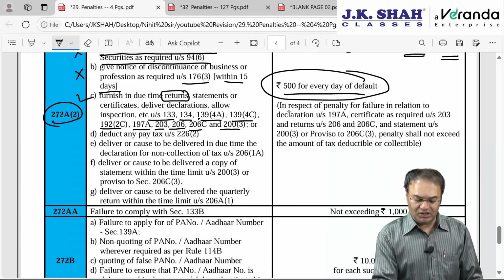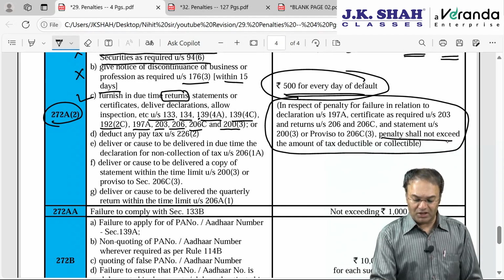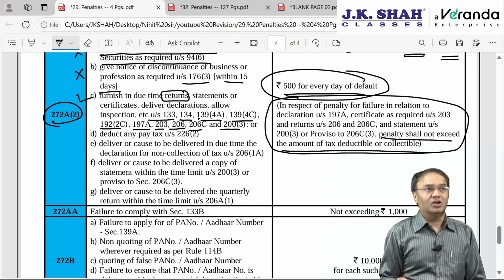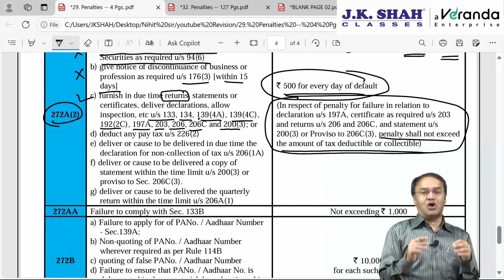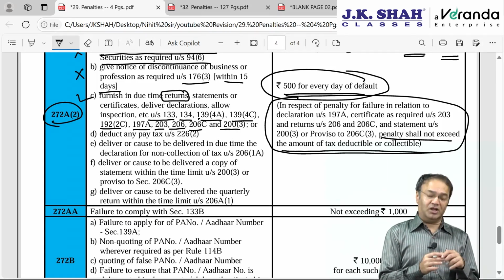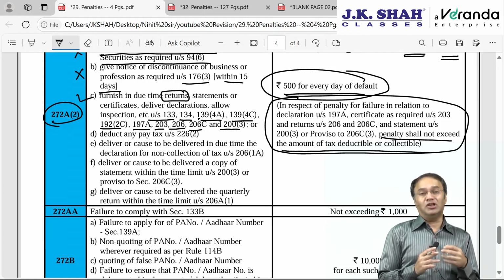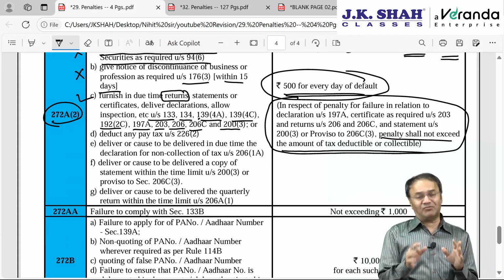And in connection with TDS and TCS, there is a relief given here: penalty pertaining to TDS, TCS should not exceed the amount of TDS. Penalty shall not exceed the amount of tax deductible or tax collectible. Remember, this concept is only and only for TDS, TCS related penalty, not for any other penalty. Penalty amount can exceed the amount in default for anything else except TDS, TCS.